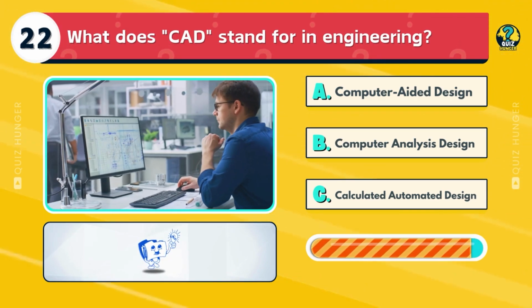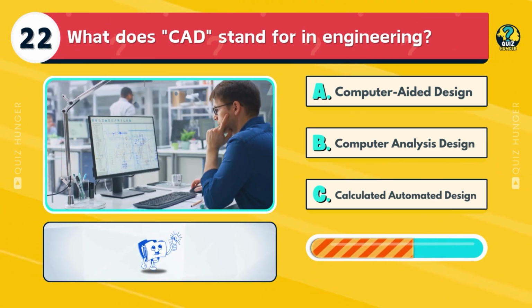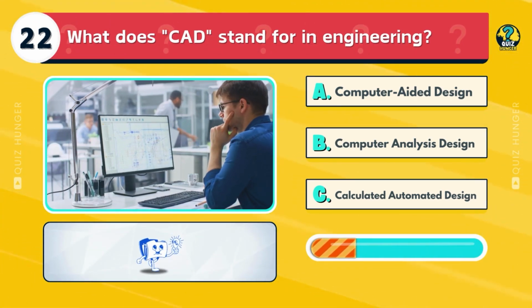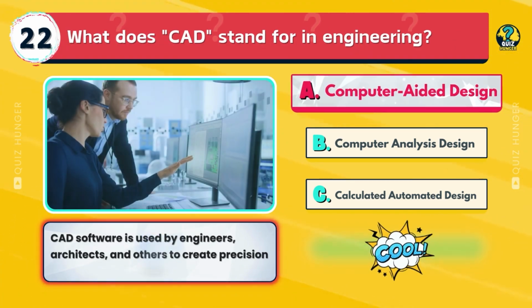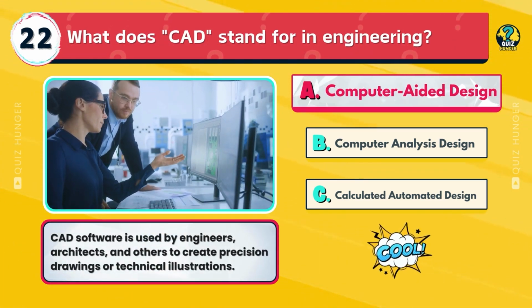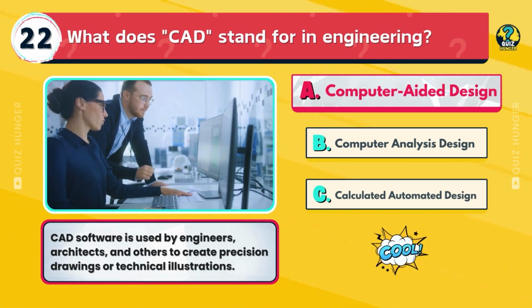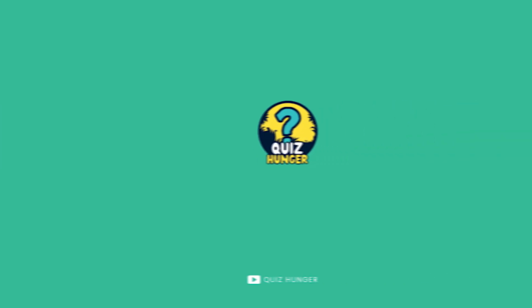What does CAD stand for in engineering? Computer-aided design, computer analysis design, or calculated automated design? CAD software is used by engineers, architects, and others to create precision drawings or technical illustrations.